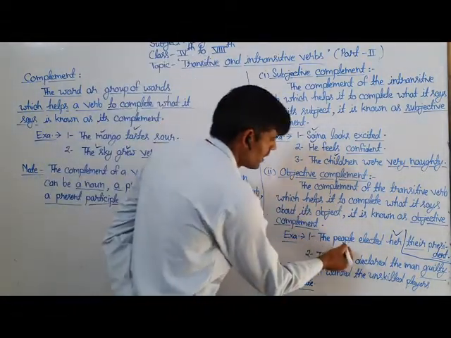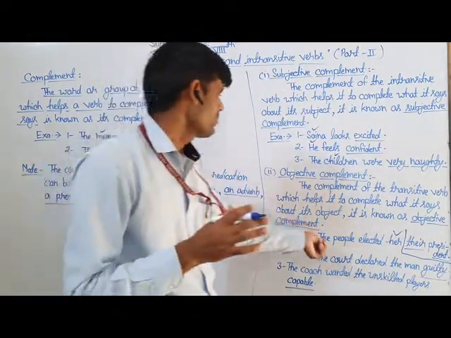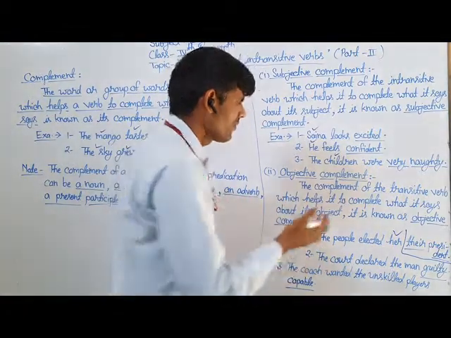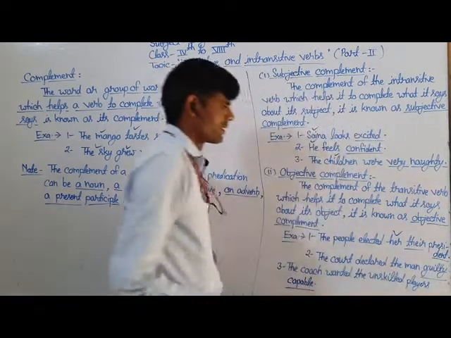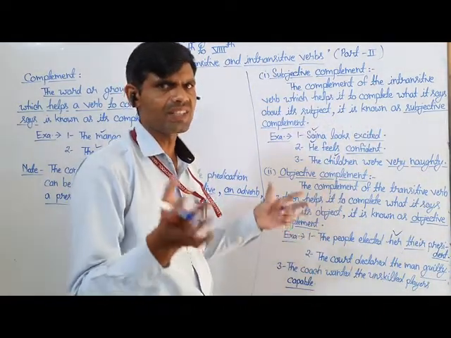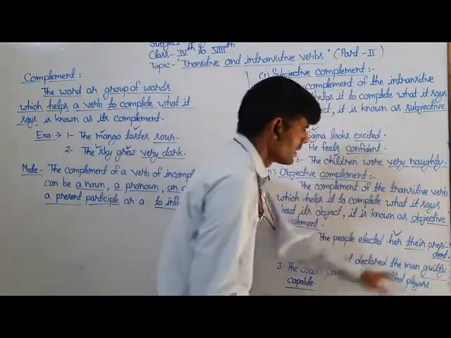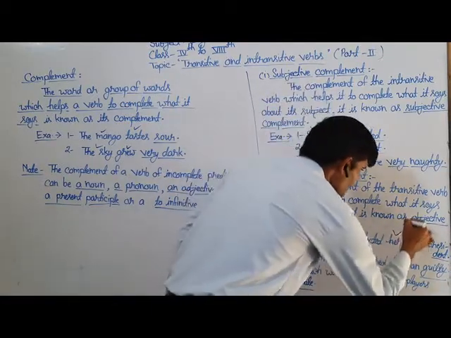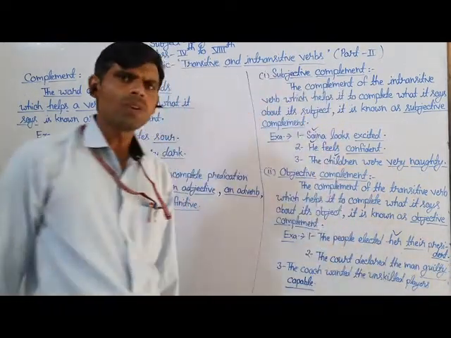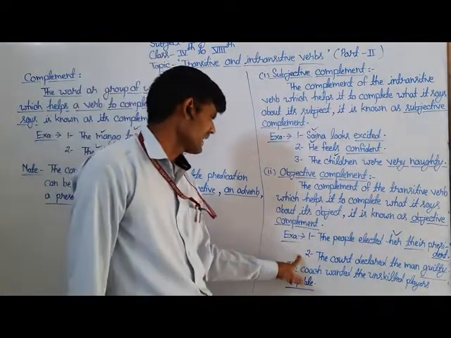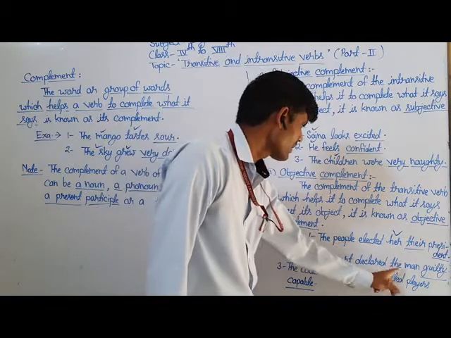If we say only "the people elected her," the sentence cannot complete its proper meaning. And if we add the words "their president," then the sentence completes itself very well. So here the underlined words, their president, tell something about its object, her, so it is known as an objective complement. Here is the second example of this topic, and that is, the court declared the man